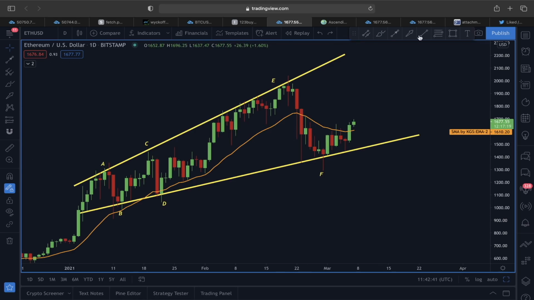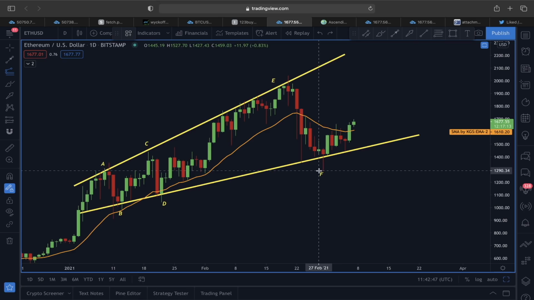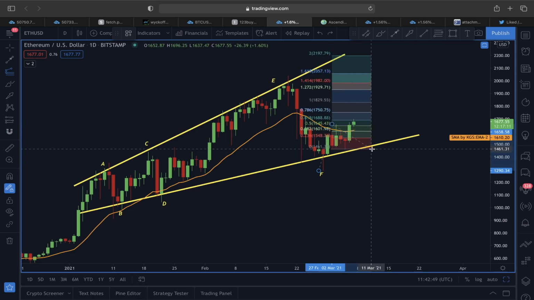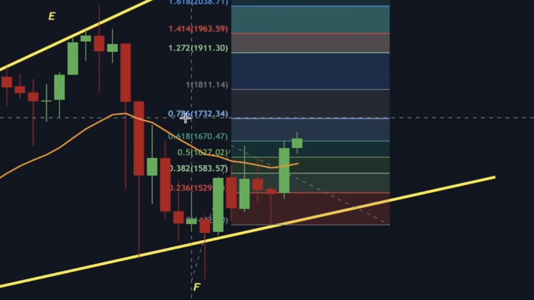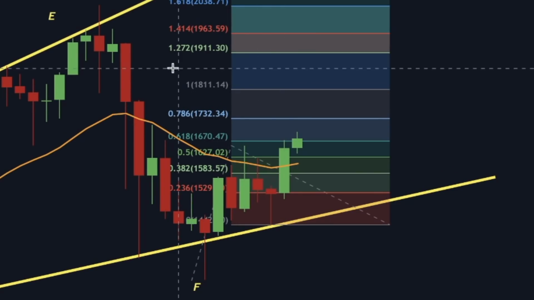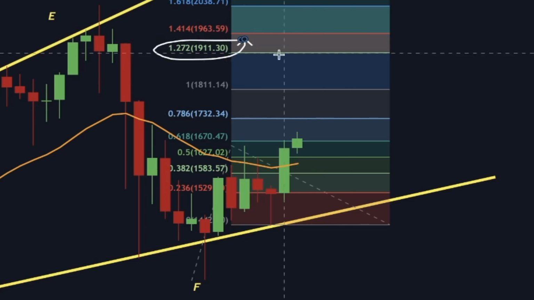But I also said, you guys, if you want to look at this in a bit different way, you could also add the fib extension level to look for the potential price target here in an upper direction, because right now the potential price movement is going to be around this 1732, the 0.786 Fibonacci extension level, and also 1800 and the 1900 price level. I'm actually looking around this 1900 price level for Ether, which is going to be around the 1.272 fib extension level.